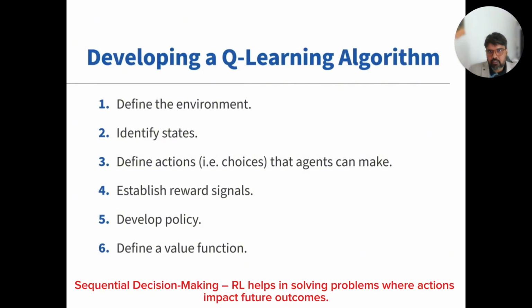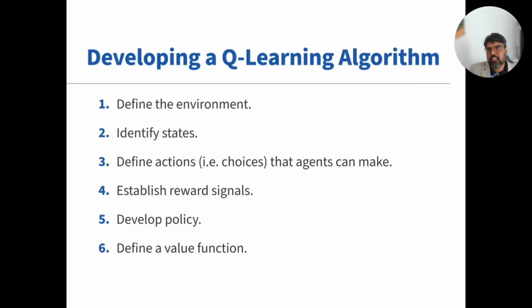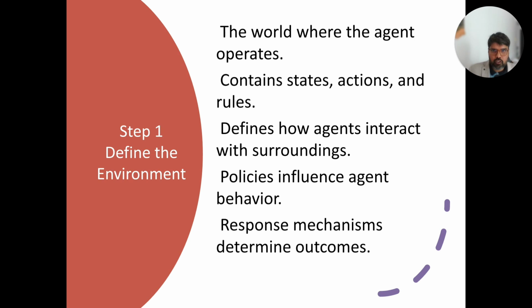One is developing the environment, identifying the states, defining the actions, that is the choices that the agent can make, establishing reward signals, developing policies, and then defining a value function. These are the 6 things that are very important for all of us to understand, and I will be sharing the slides, so no need to stress about that.